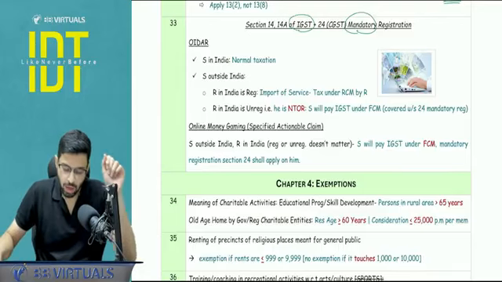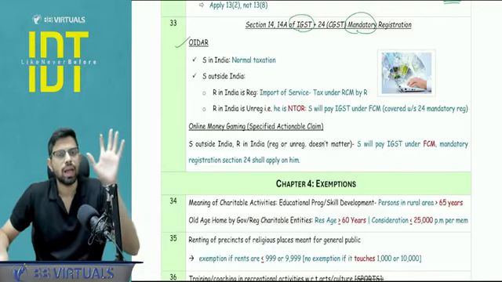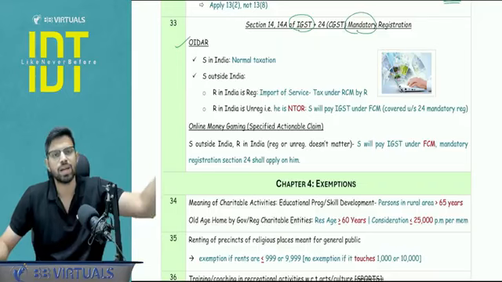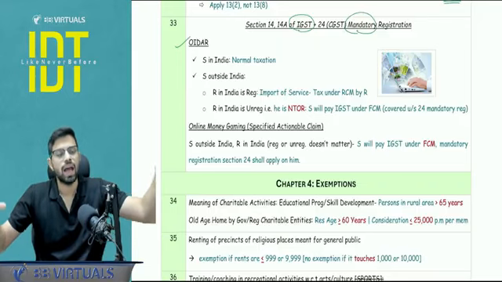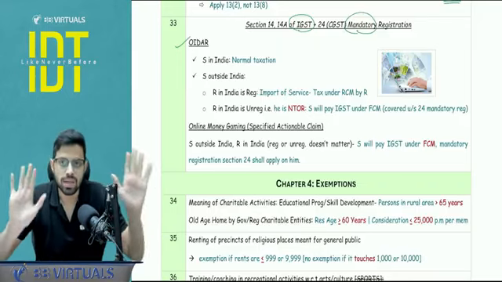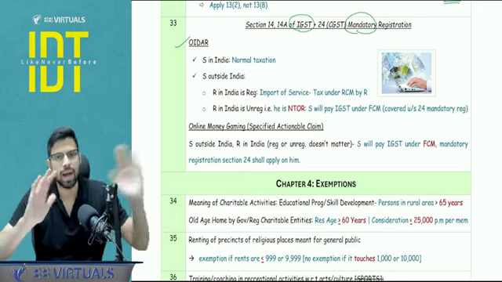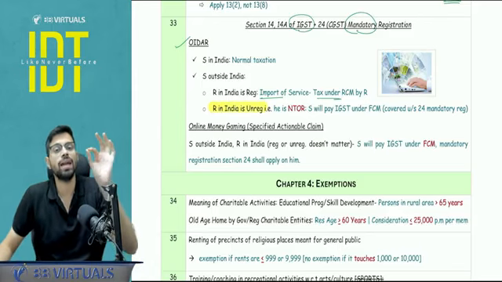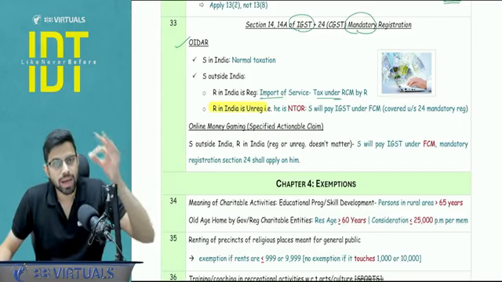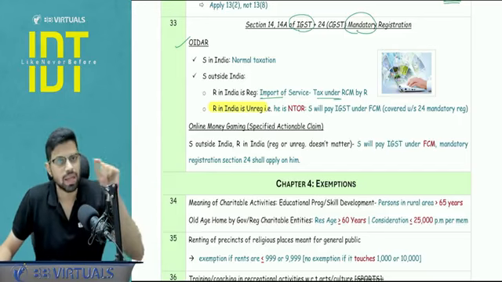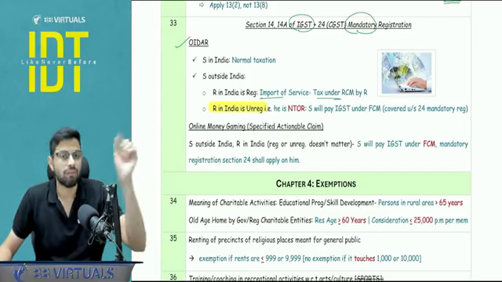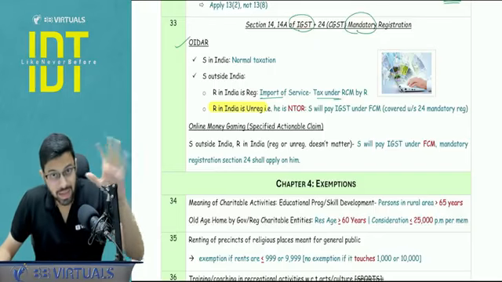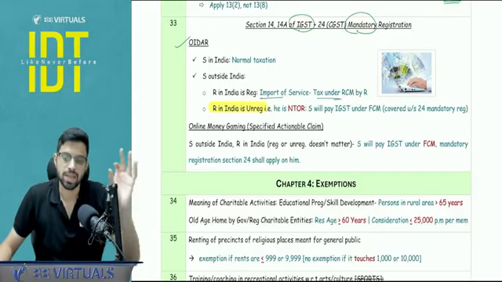Now pay attention. First I will talk about section number 14. In section number 14, if the supplier is outside India and the recipient is in India, and if the recipient is a registered person, RCM will apply, import of service. The supplier doesn't have to take any registration in India. Okay, RCM will apply. But if the recipient in India is unregistered, he will be called NTOR, non-taxable online recipient. He is taking OIDAR services and the recipient is unregistered. Here section number 14 will apply. The supplier will have to take registration in India, mandatory registration, and he will have to pay tax under the forward charge mechanism.